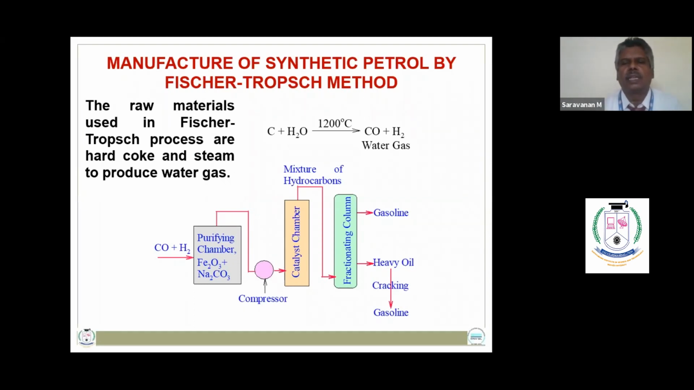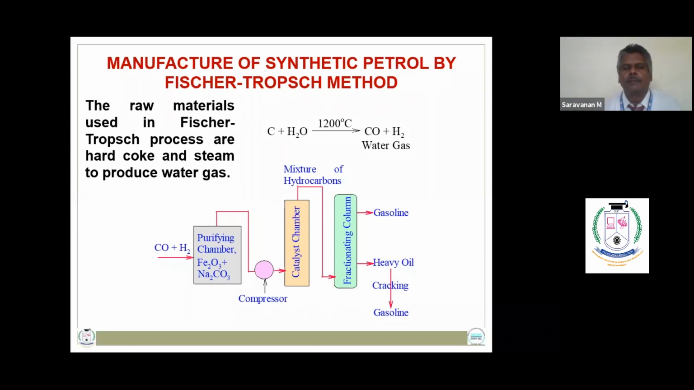So the petrol can be manufactured by the Fischer-Tropsch method. This is a synthetic method in which solid carbon materials are used. The process is used to convert a solid carbon fuel directly into a liquid fuel. The raw materials used in the Fischer-Tropsch process are red hot coke and steam, and the process produces water gas. In the first step, a purifying chamber consisting of ferric oxide and sodium carbonate is used to purify the water gas in order to remove any sulfur compounds that are present.